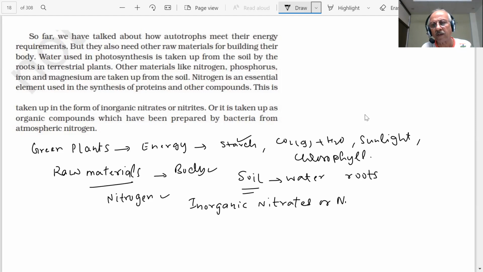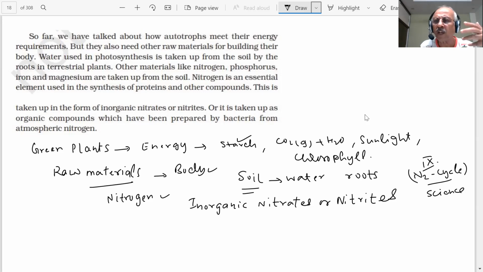or nitrites. In ninth class, students, we studied the nitrogen cycle. Tell me, did you study the nitrogen cycle in ninth class science? Yes or no? So you have seen what a nitrogen cycle is and how it works. There are nitrates and nitrites, or it is taken from the organic compounds which are prepared by bacteria from atmospheric nitrogen. So you have seen how nitrogen is fixed in the atmosphere. There is a nitrogen cycle.